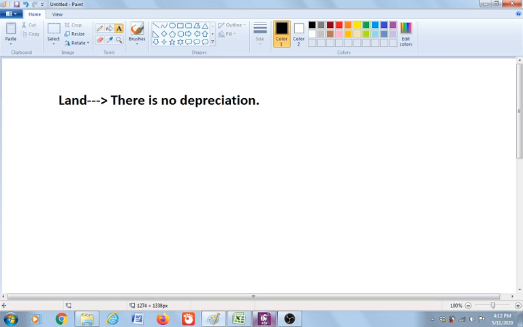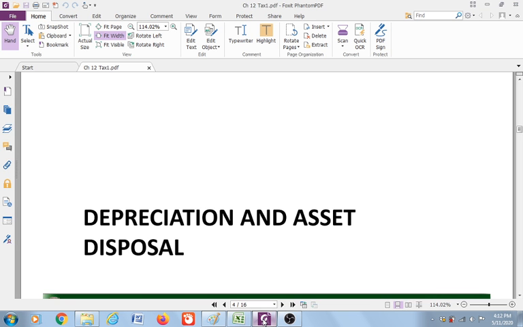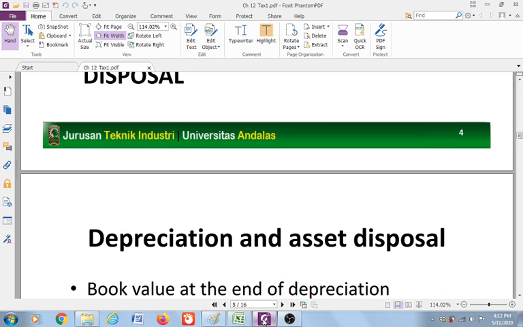Now let's go to the income tax. The objective of calculating income tax is to get the after-tax cash flow. If you know the after-tax cash flow, then we can have the internal rate of return after tax. We are going to compare the rate of return after tax with the MARR.